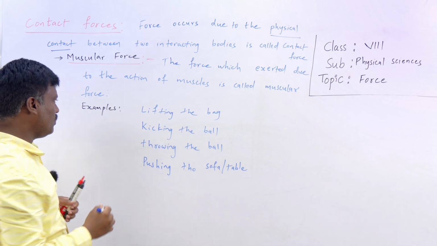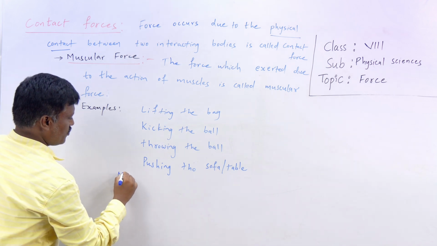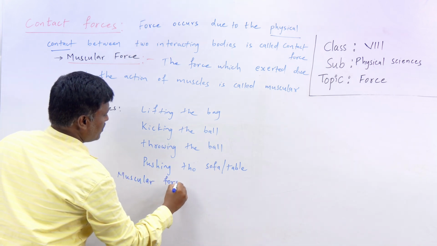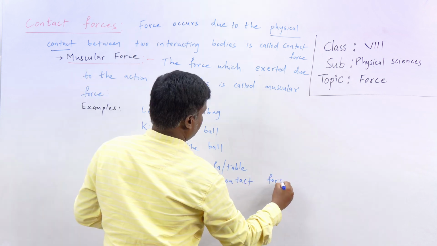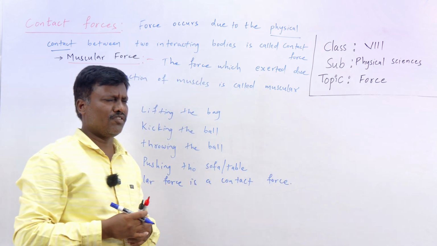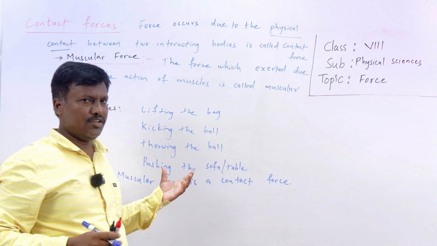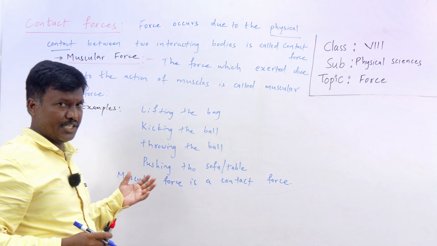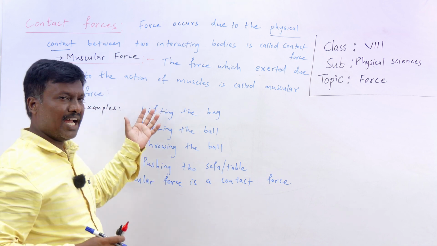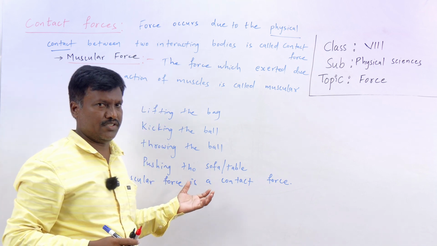So muscular force is a contact force. It is a simple one. You can write many examples. It is easy to understand also. We will discuss the next contact force. Please note down the definition and some examples of the muscular force in your notes.